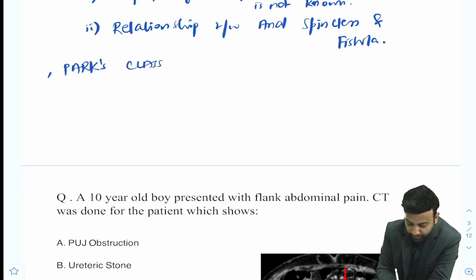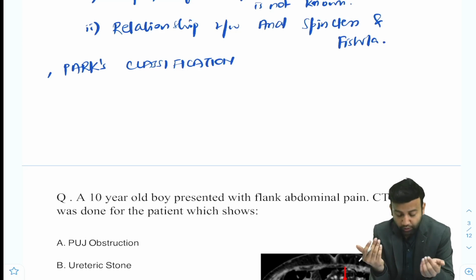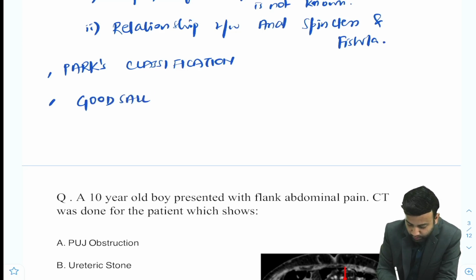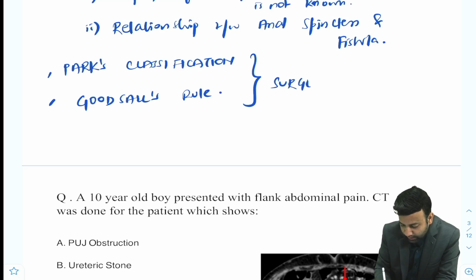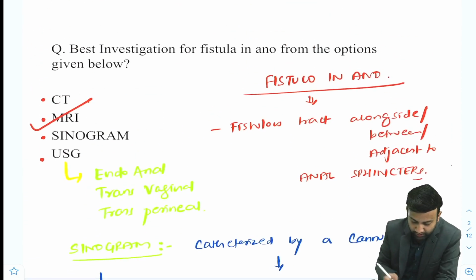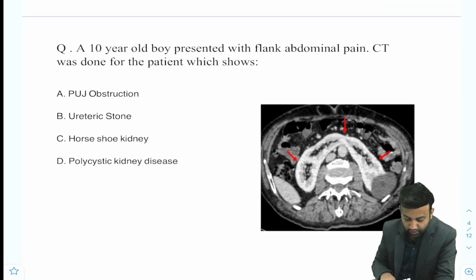That is the Parks classification: whether the fistula is an intersphincteric fistula or a transsphincteric fistula. Also, in cases of perianal fistula, you need to know Goodsall's rule. That also you need to cover from the surgery lectures. So for perianal fistula in ano, the best investigation from the options given below is MRI. Moving to the next question.